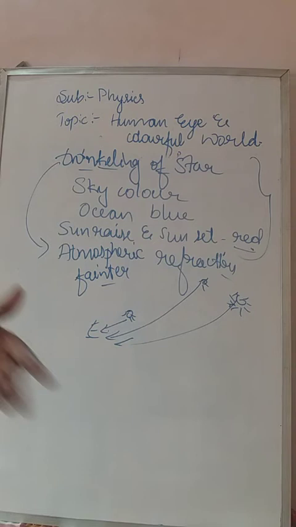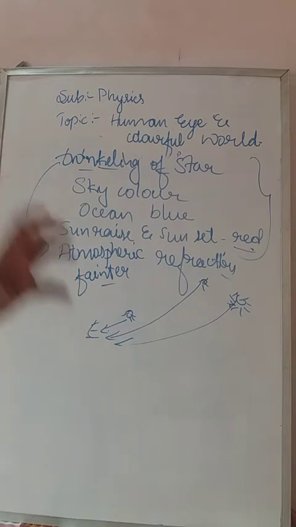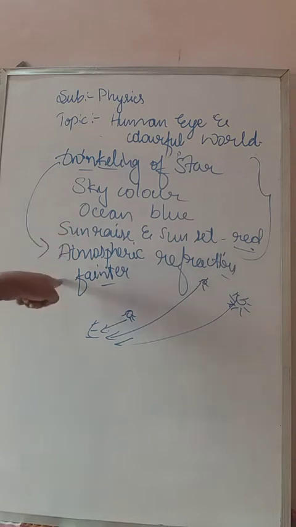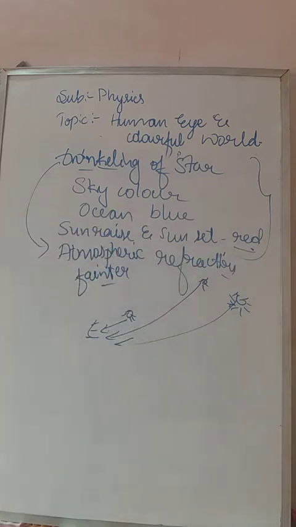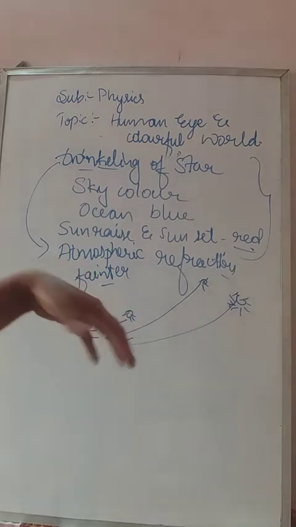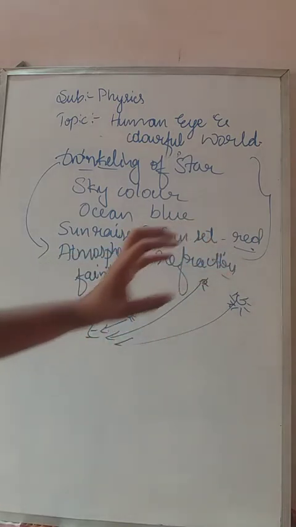Vary means different. So by that time some stars appear to be brighter and some stars appear to be fainter. Why do some stars appear to be brighter? Because the light is coming from a shorter distance. Why do some stars appear to be fainter? Because they are at a very long distance.